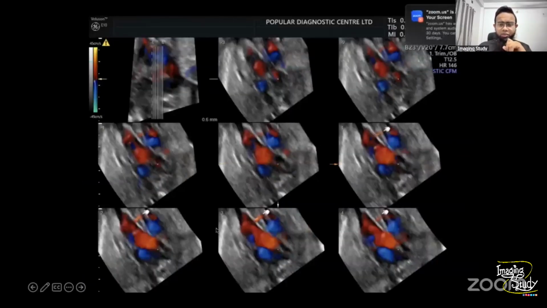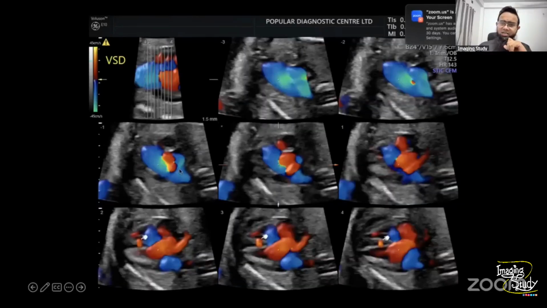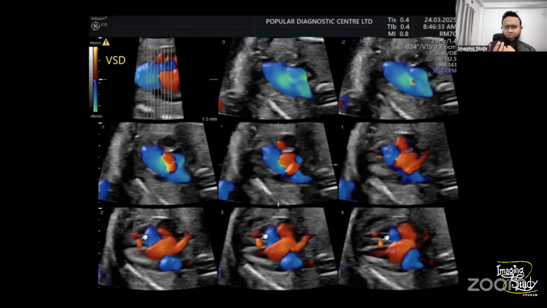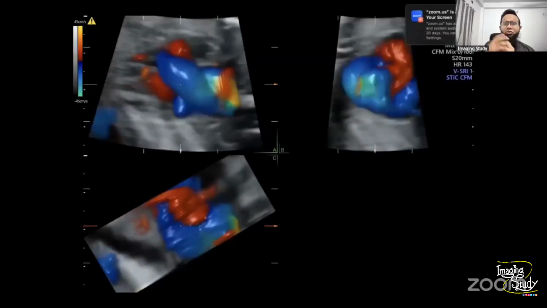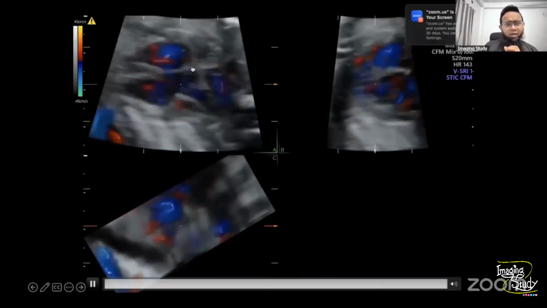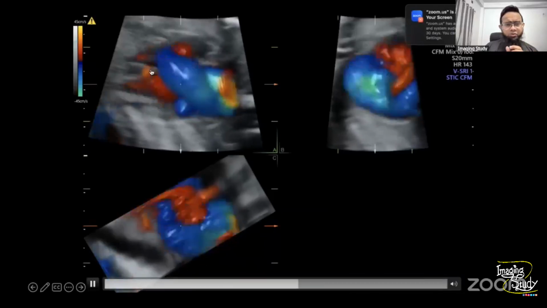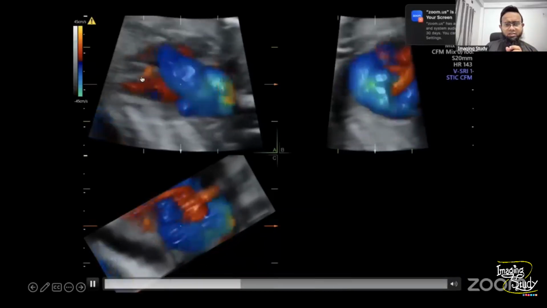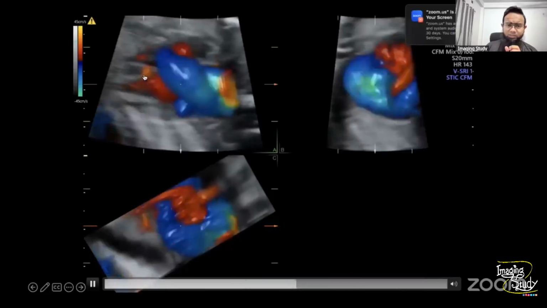Let me freeze the image and show you this is the ventricular septal defect. You can see flow crossing the interventricular septum. So here's the flow, here's the flow, and here's the flow. This is the flow of the interventricular septum. Can we use different 3D modes to show you this image again? So we have the omni view or multi-sectional view, so many types of different views. Here we are using the multi-sectional sum view. Now you can see we are just showing you this picture, and you can see this VSD, the flow through the interventricular septum at this part.